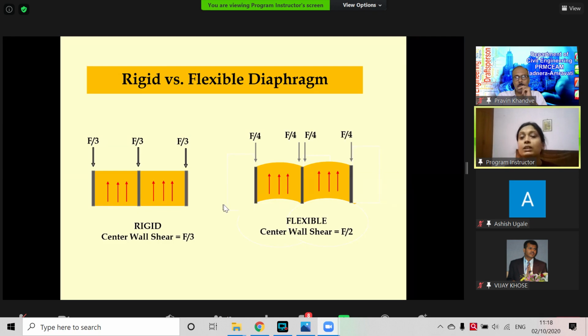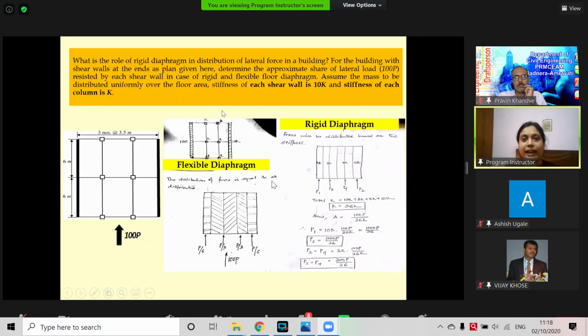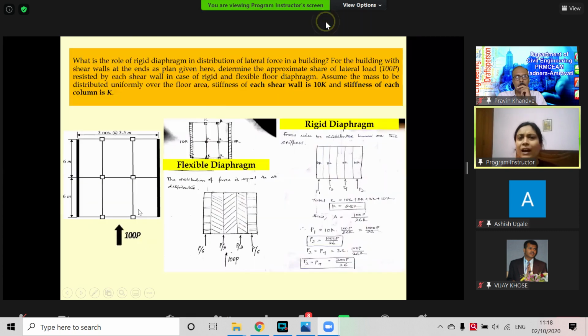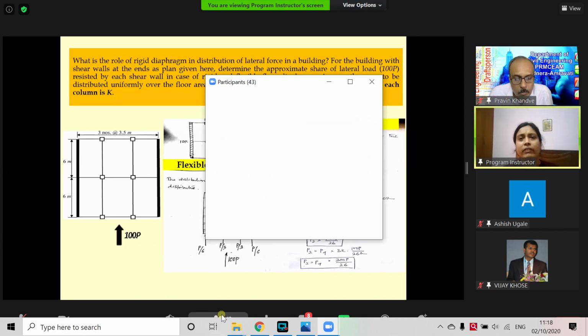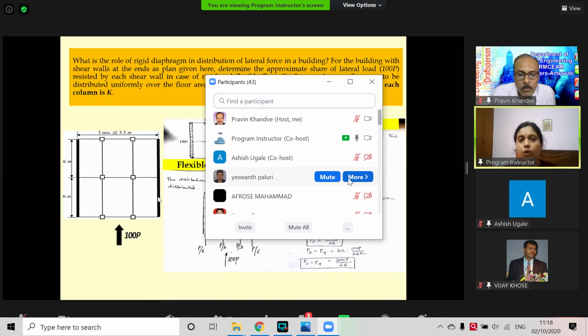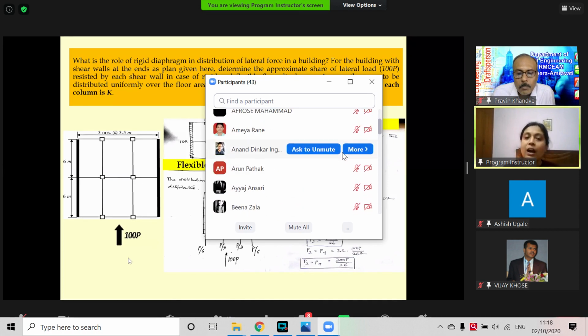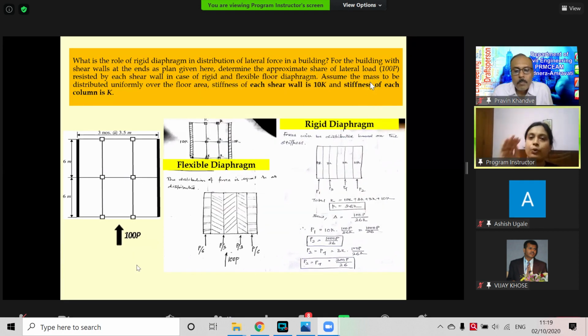How can we model this? That example was all with columns, but in an actual scenario, we have this type of plan, where the periphery has reinforced concrete walls, which we call shear walls, and the middle ones are stiff columns. In this problem, I have given the shear walls a stiffness of 10K, whereas the columns have stiffness K. And how will this 100 P lateral force be distributed?